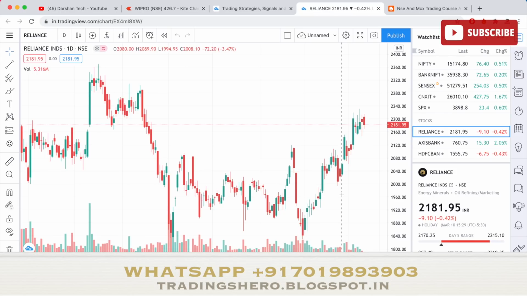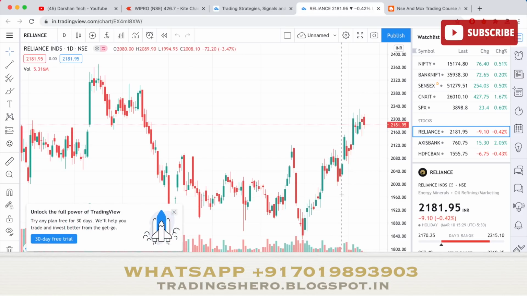And one more thing guys, a lot of people get confused whether they can do demat account or trading in TradingView. No, you can't do a demat account in TradingView. This is just a website where you can find a lot of information and charts. So don't get confused, this is not a demat account, this is just a website where you can see screeners, scanners and a lot of technical charts. Got it? So yes, this is how the chart loads.